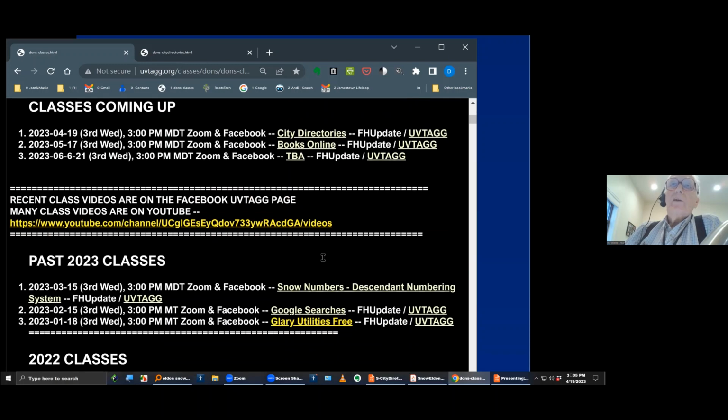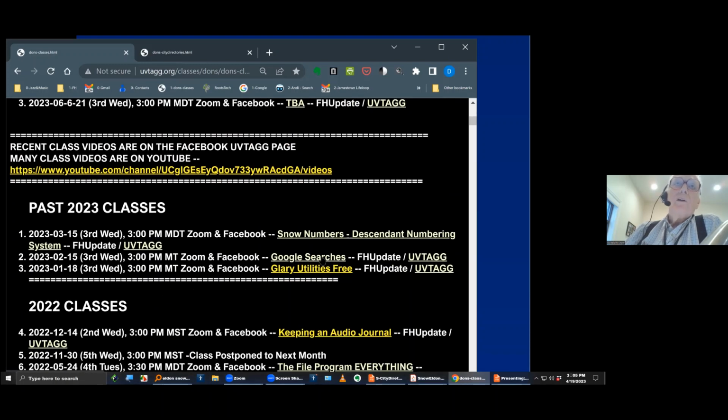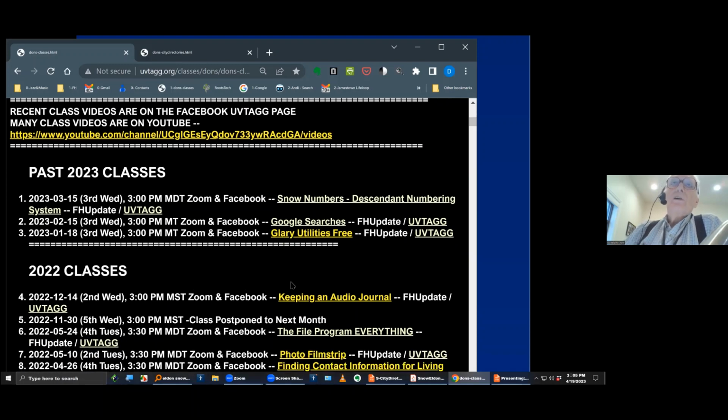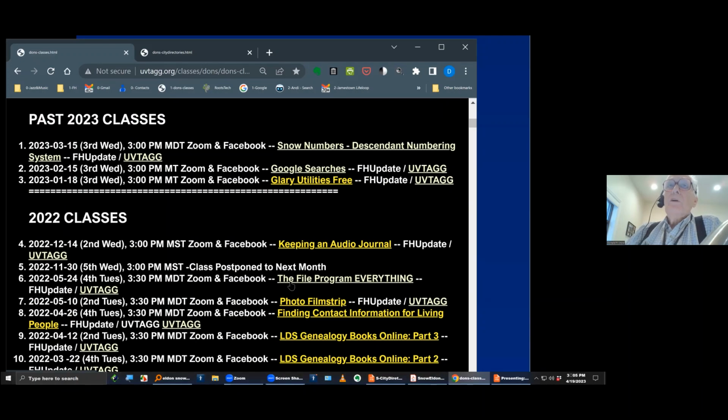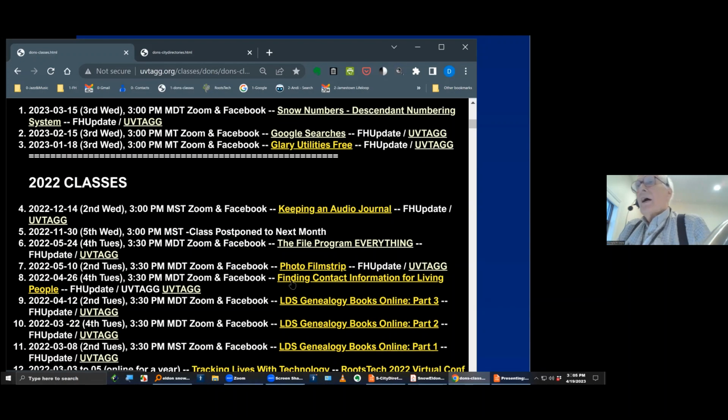All the previous classes, the past ones, and all the notes are on here. There are the past classes from this year, the beginning of the year, and then there are past years here, so that you can go back and look at any of the past ones that you want to find.